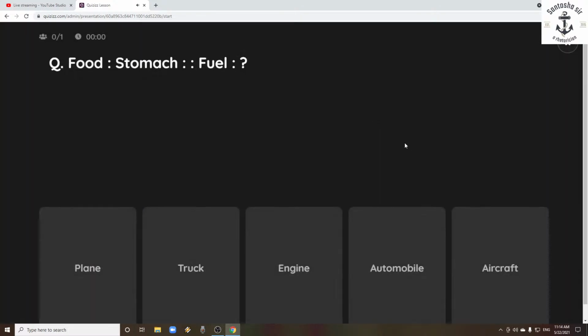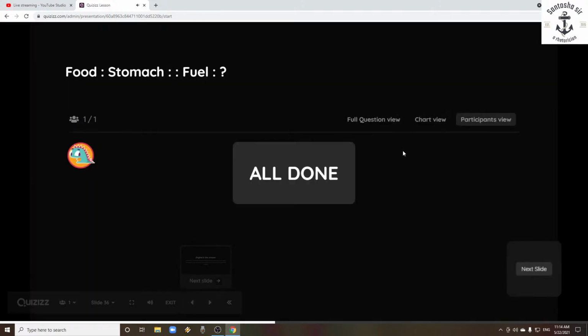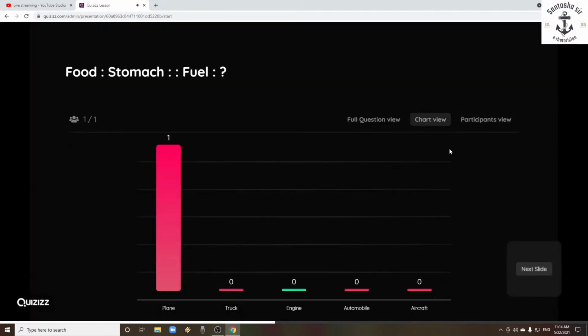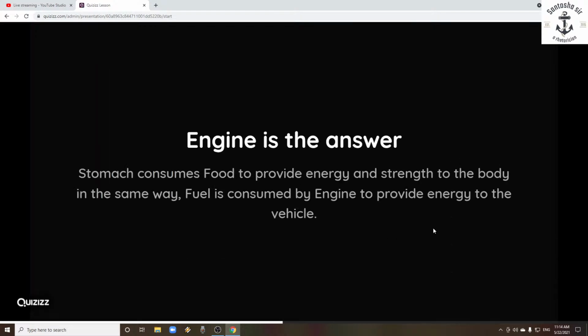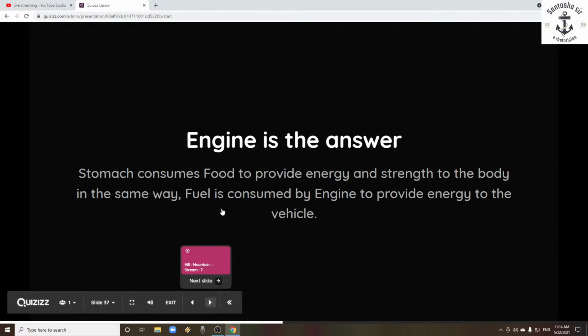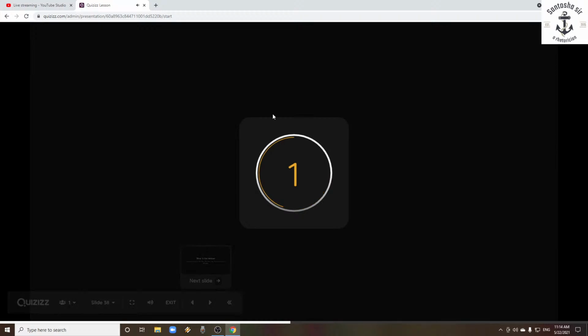Here, stomach is for food, and what is it for fuel? We have all the options: plane, truck, engine, automobile, aircraft. Engine is the right answer. But why is engine the right answer? Whenever you eat something, it goes and stays in the stomach, and from there it gives you energy. In the same way, when fuel is filled in any vehicle, that fuel goes to the engine, and the engine provides the mechanical energy to run the vehicle, right? So in that way, engine is the right answer. Let's move on to the next question.